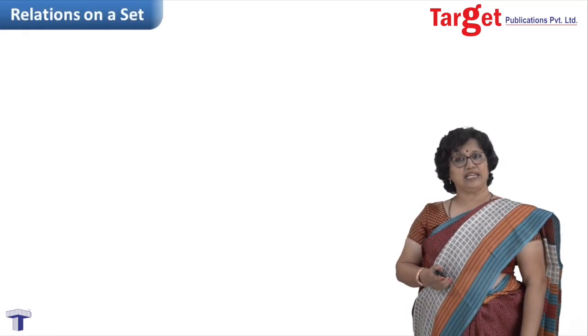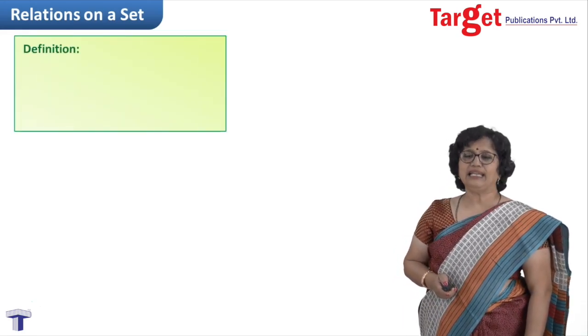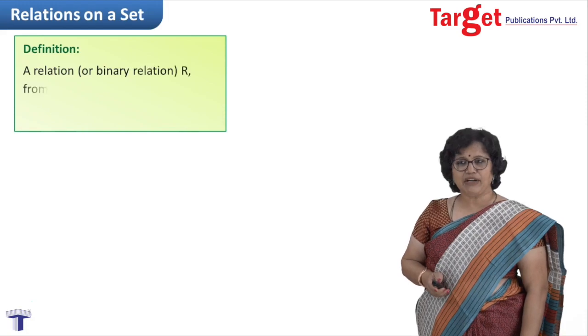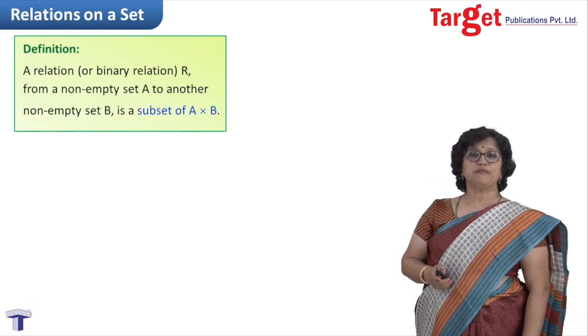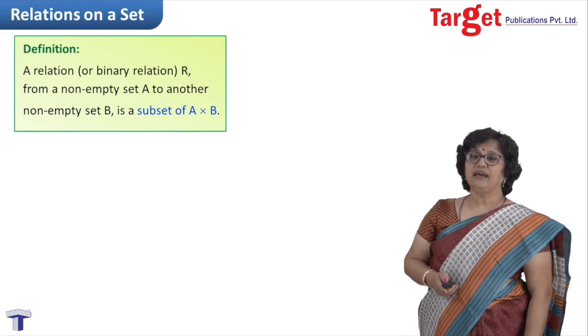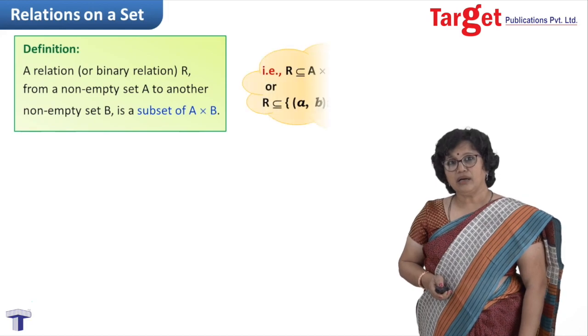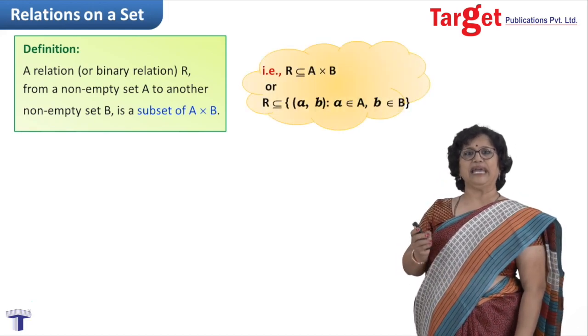Hello everyone. Now with the help of ordered pair and Cartesian product, we define relation on a set. We define relation as: if I am given two non-empty sets A and B, then any subset of A cross B is called a relation. Now, write it in mathematical notation. R is a subset of A cross B.